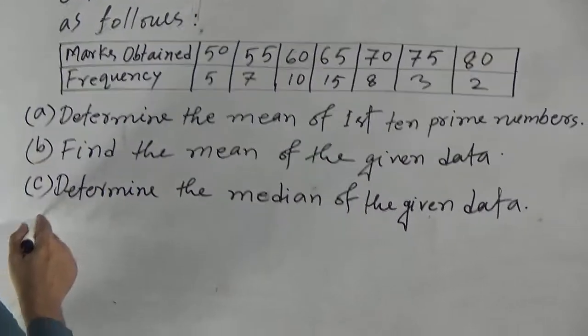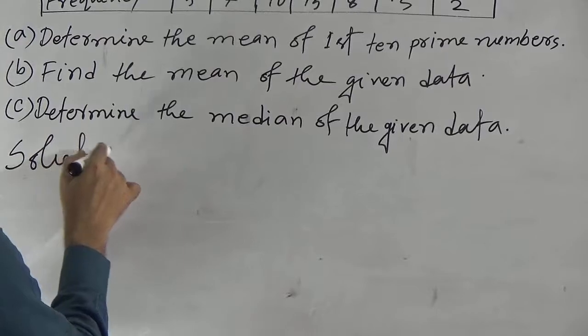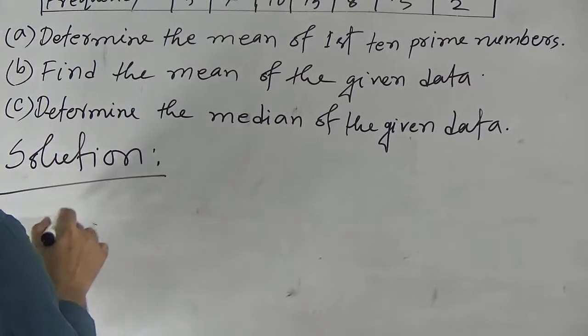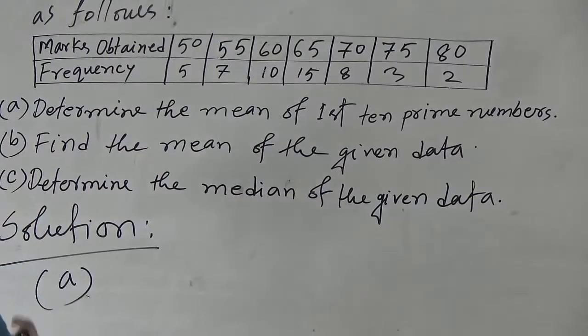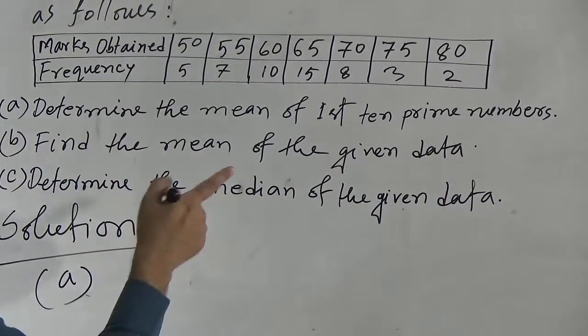Okay, let us see the solution. First one, determine the mean of the first 10 prime numbers. To determine the mean, at first we need the 10 prime numbers.